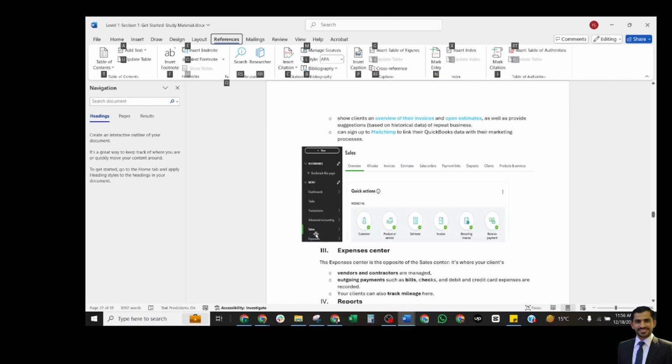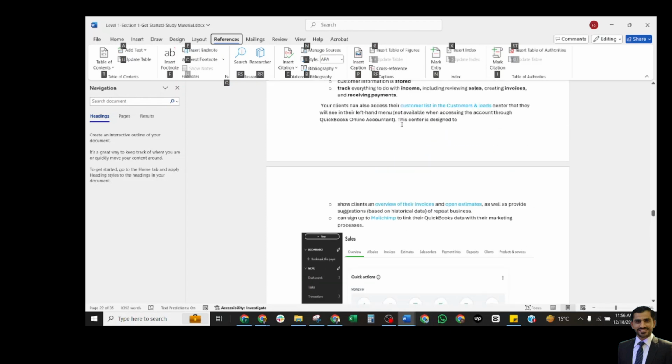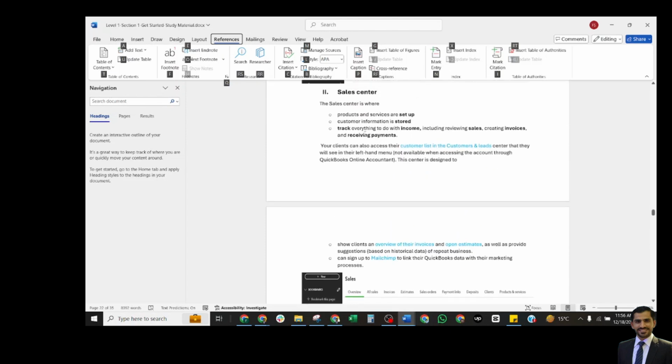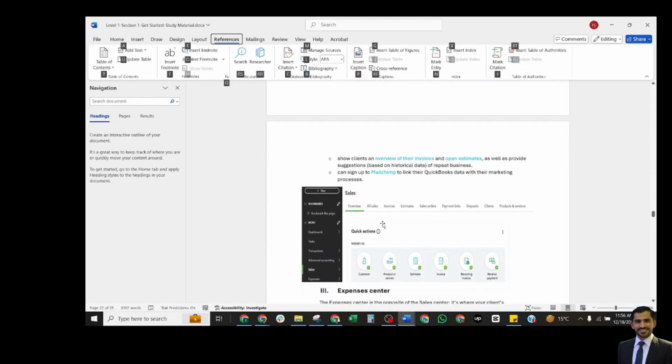This is sales. Whenever you select any center, it is shown in white. This is linked as white, and now we have selected sales, and you will see the tabs of overview, all sales, invoices, estimates, sales orders, payment links, deposits, clients, and products and services. We have already discussed in detail the setup, store, and track everything. So this was the sales center.